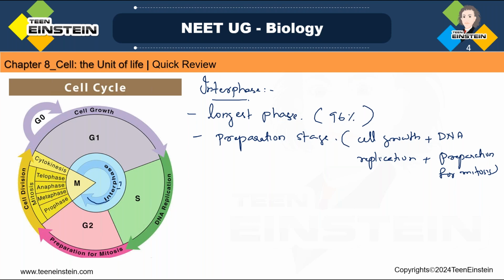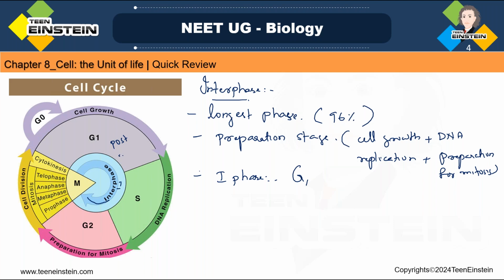Interphase consists of G1 or gap phase 1. G1, we can call the gap phase, or we can say post mitotic gap.